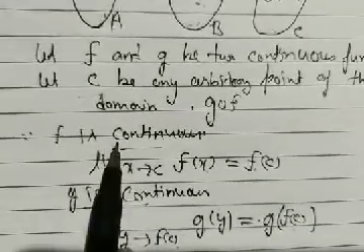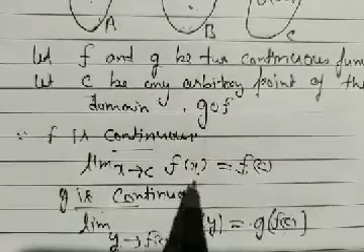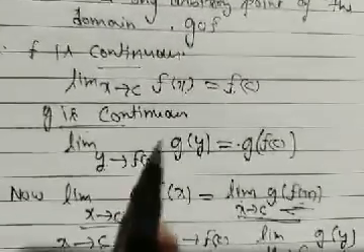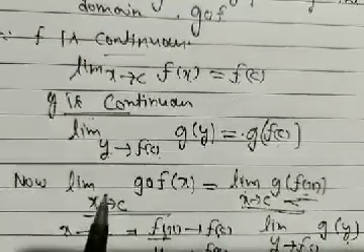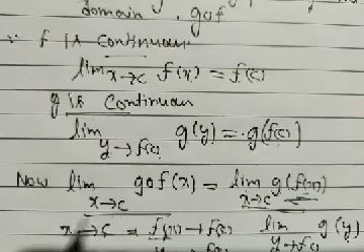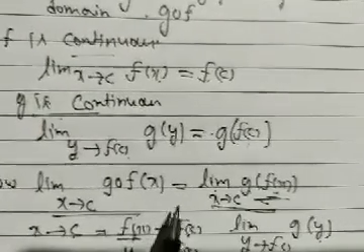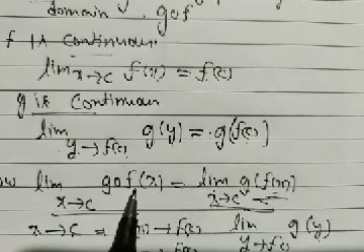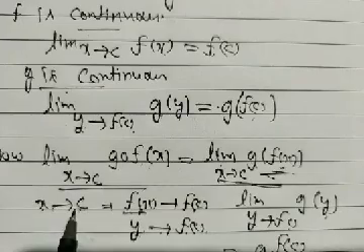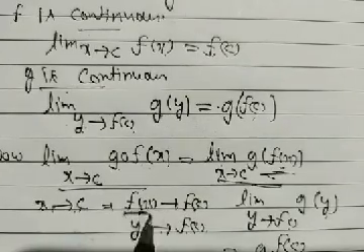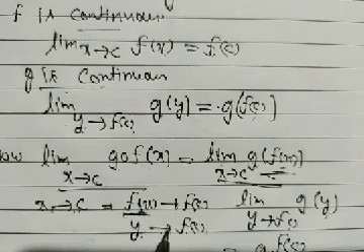When f is continuous, what do we have? We have limit x tends to c of f(x) equal to f(c). When g is continuous, we take limit y tends to f(c) of g(y) equal to g of f(c). Now we have to show the composite function is continuous. We take the limit as x tends to c of g composite f of x, which is the limit of g of f(x). What do we do there? When x tends to c, f(x) tends to f(c). We take f(x) equal to y, then y tends to f(c).